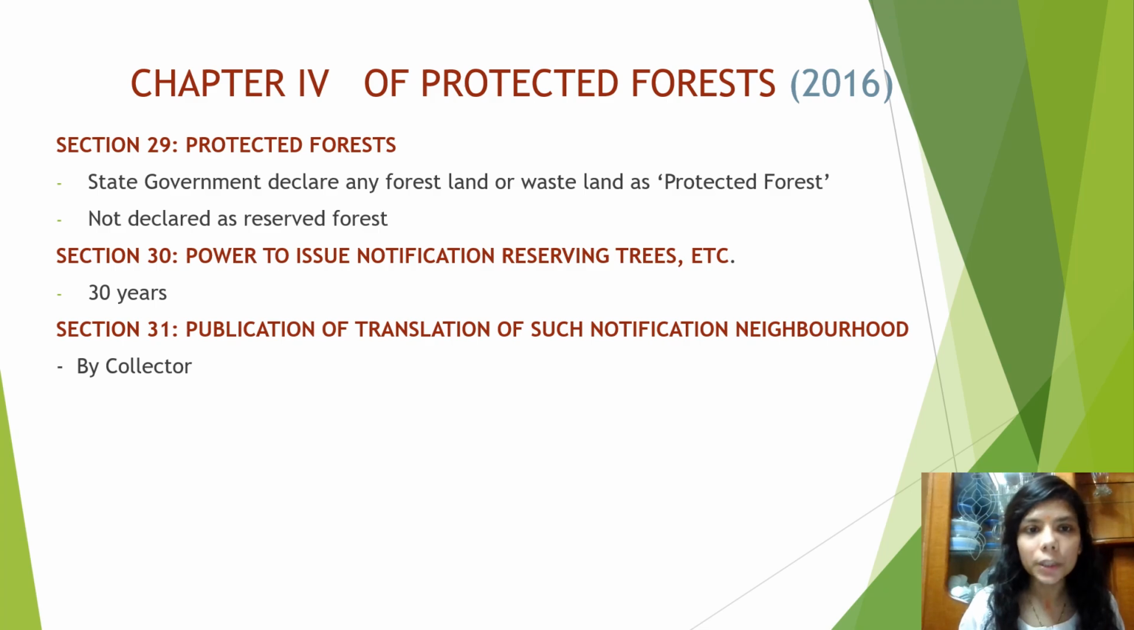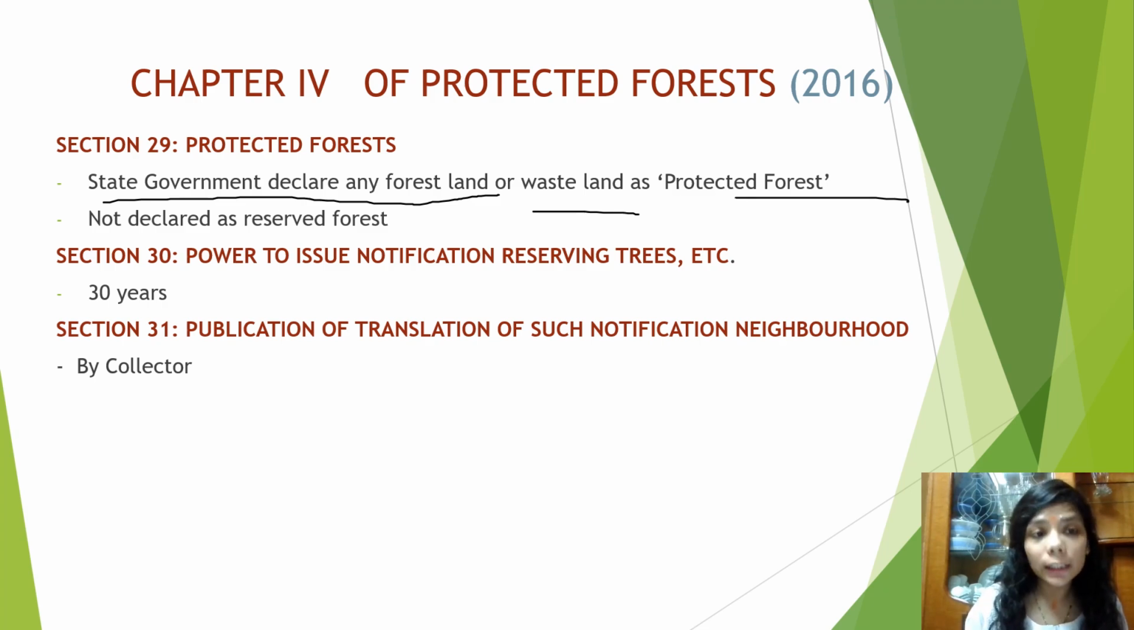Section 29, protected forest. State government can declare any forest or wasteland as protected forest, provided it has not been declared as a reserved forest. So a particular forest cannot be a protected forest and a reserved forest both at the same time. Section 30, power to issue notification reserving trees, etc. Such notification shall continue for 30 years. Section 31, publication of translation of such notification in neighborhood, it shall be done by the collector. So basically declaration is being made by the state government, and publication of such declaration is made by the collector.